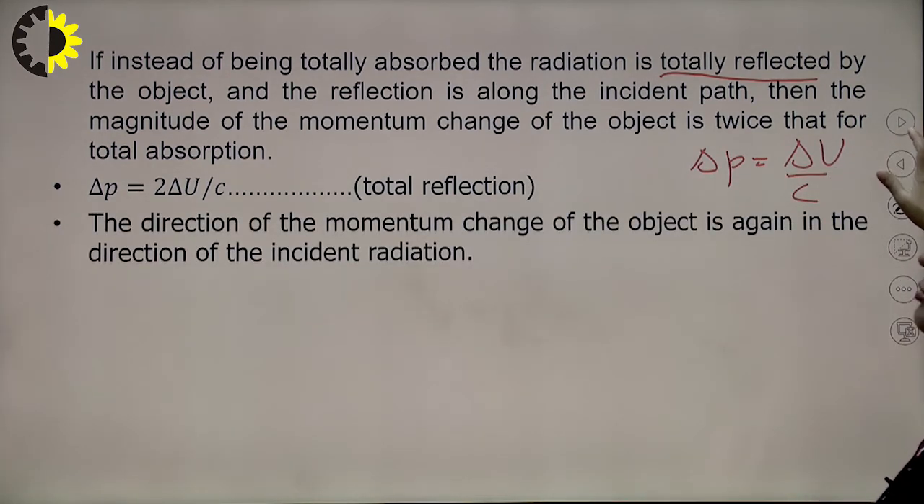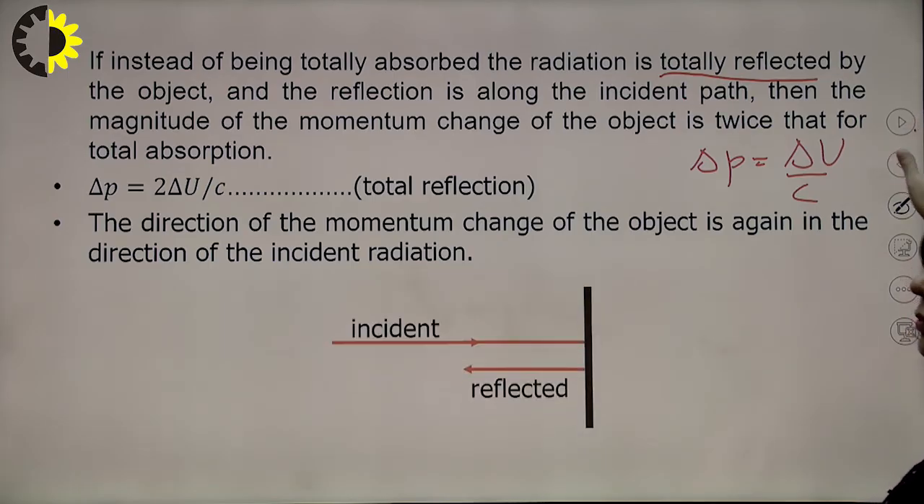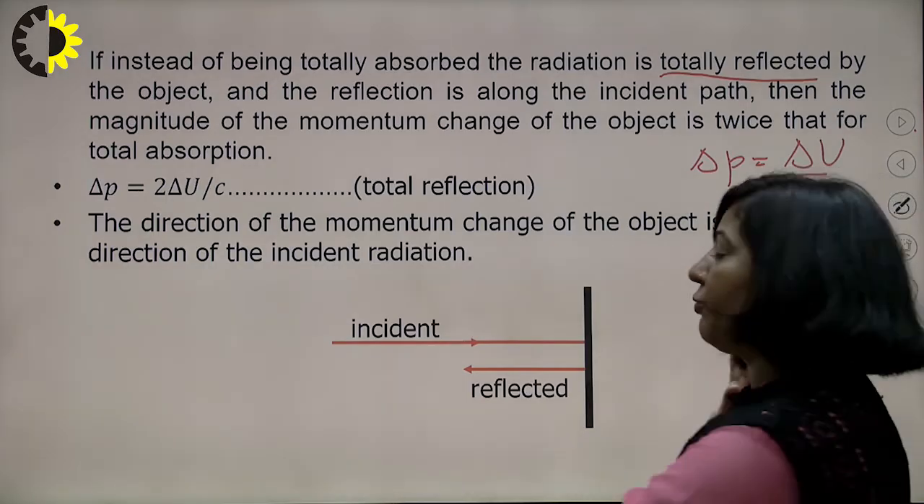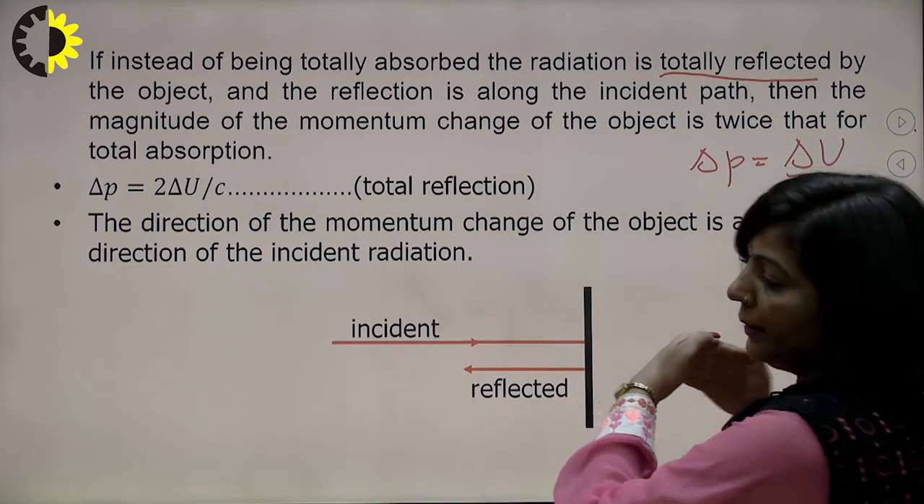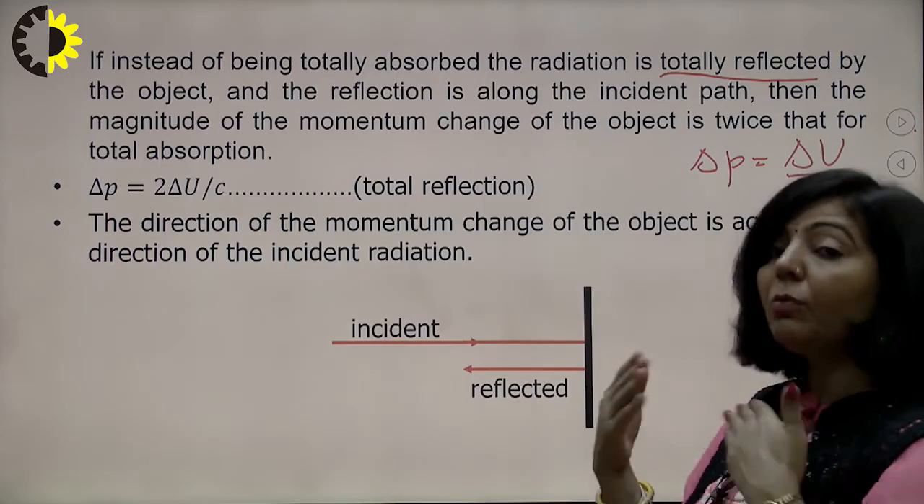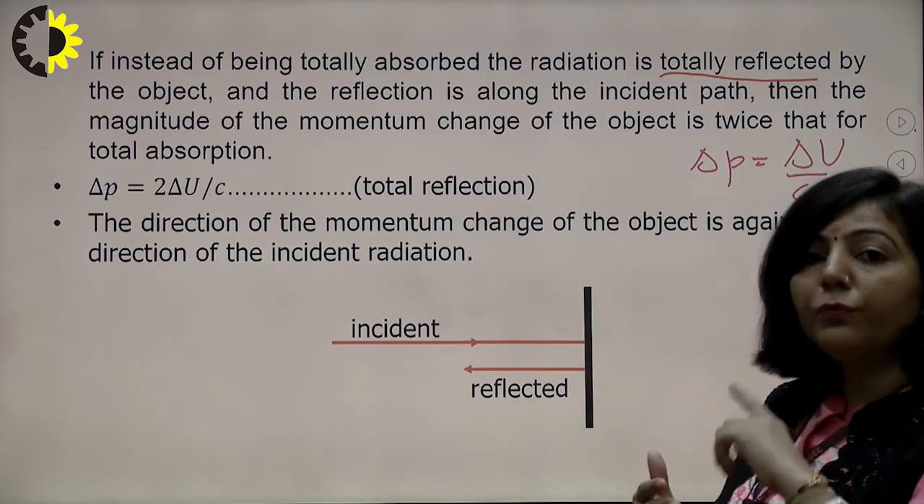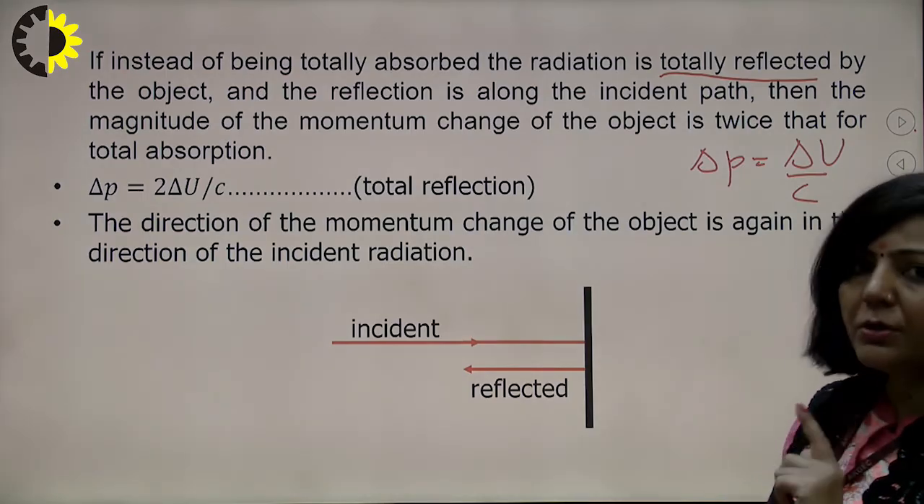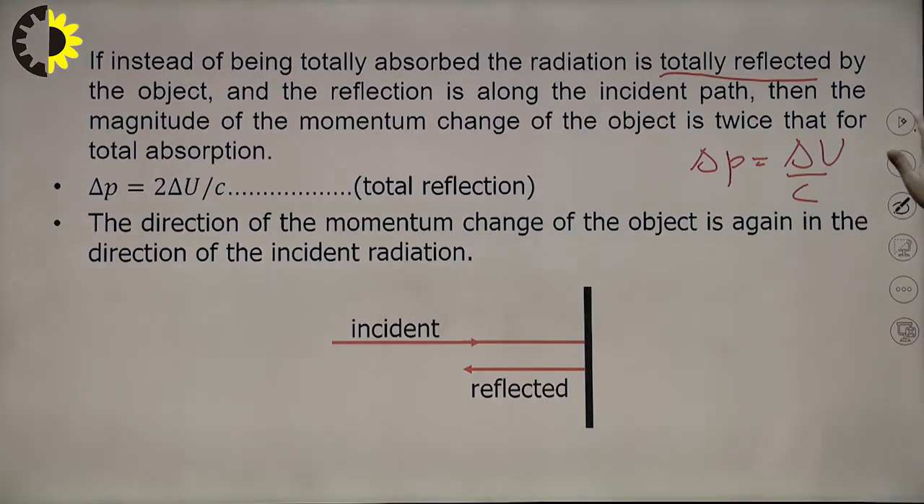So the direction of momentum change of the object is again in the direction of incident radiation. This is the case for a perfectly reflecting surface. The surface is perfectly reflecting, electromagnetic radiation will strike on it, then it will be reflected. So that change in momentum will be twice the change in momentum of a perfectly absorbing surface, right? So this is about the momentum of electromagnetic radiation.